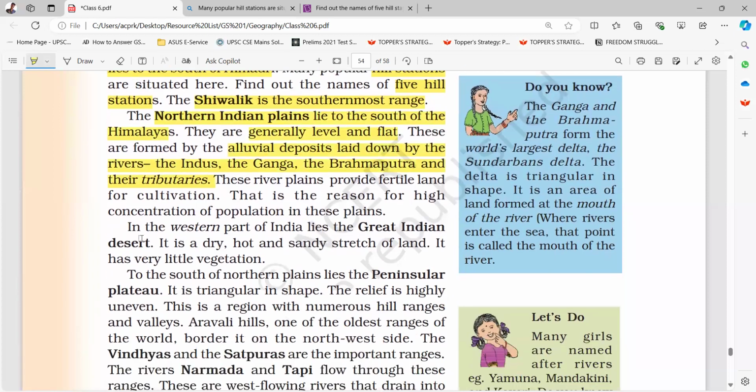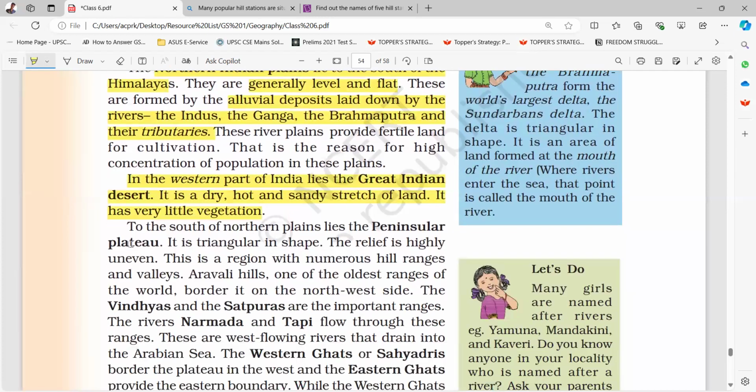In the western part of India lies the Great Indian Desert. It is a dry, hot, and sandy stretch of land. It has very little vegetation. To the south of the northern plains lies the Peninsula Plateau. It is triangular in shape. The relief is highly uneven. This is a region with numerous hill ranges and valleys.